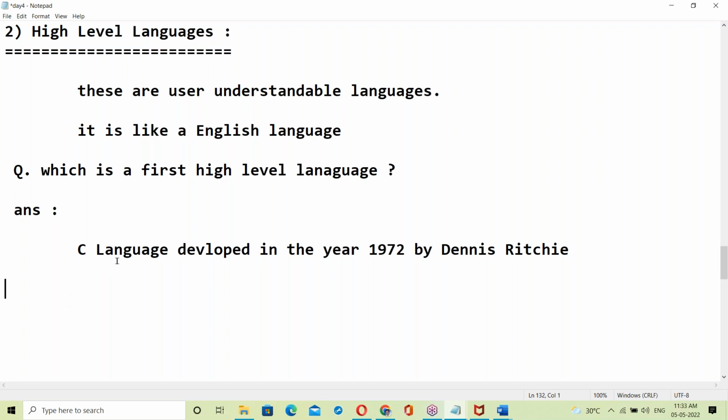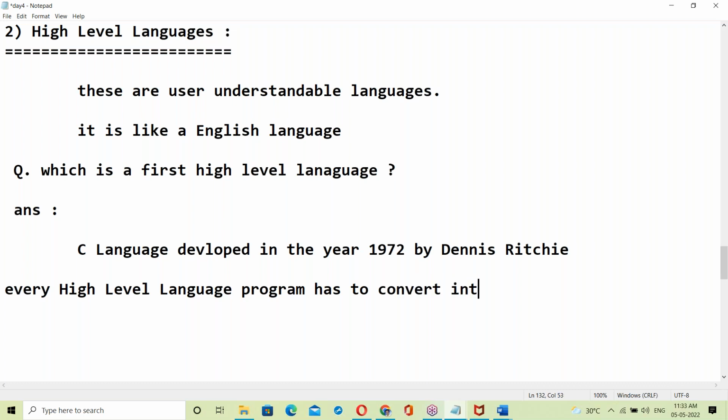Okay, fine. See, every high level language program has to be converted into binary code, a system understandable language. Someone has to convert a C program into binary code, a Java program into binary code.